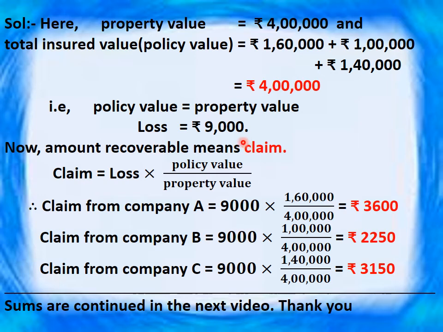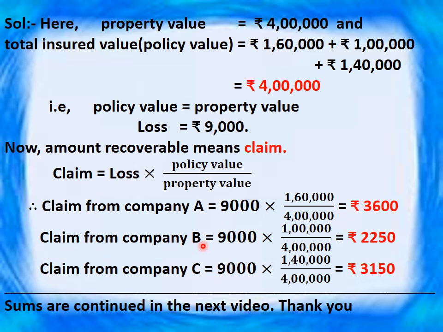Now loss is given as rupees 9,000. We have to calculate the amount recoverable from each company. Here amount recoverable means what? The claim from each company, the amount that can be claimed from each company. So for claim, we will use the formula loss into policy value upon property value. Therefore claim from company A is 9,000 into policy value insured in company A, 1,60,000, upon property value 4 lakh, which is equal to rupees 3,600.